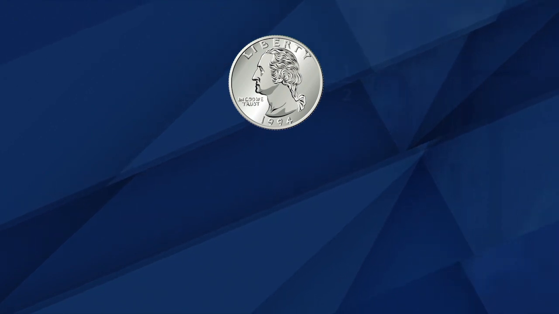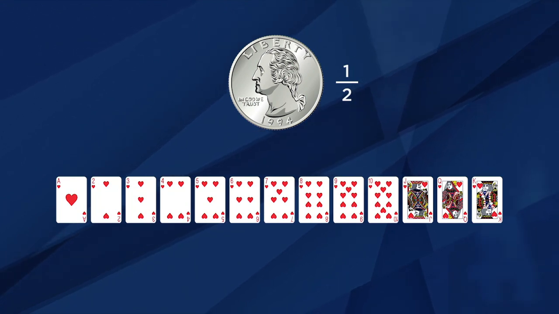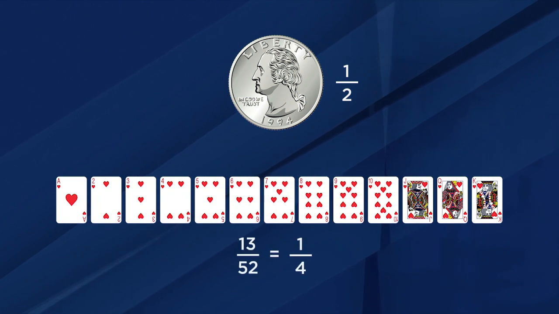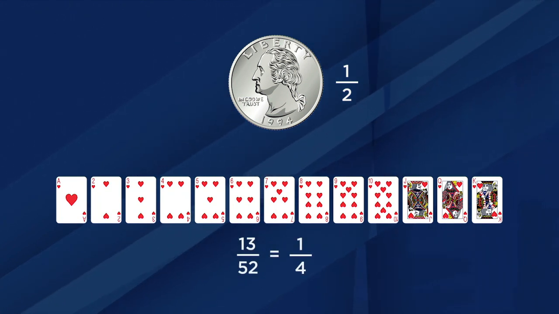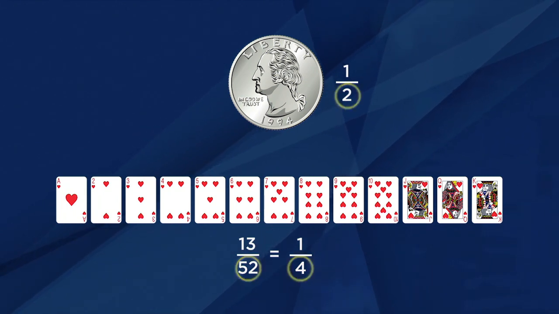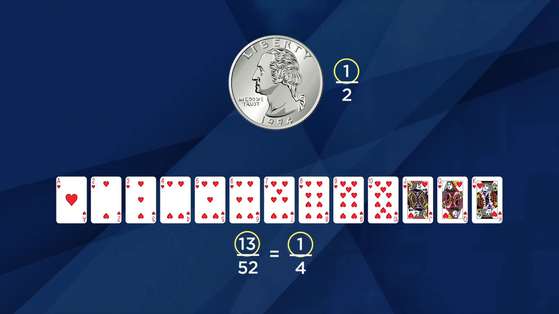When you first see probability, it's really little more than just counting. When you flip a coin, there are two possibilities, and only one of them is heads, so the probability of flipping heads is 1 out of 2. When you pick a card out of a deck, there are 13 hearts out of 52 cards, so the probability of picking a heart is 13 out of 52, which is the same as 1 out of 4. The total number of possibilities goes on the bottom. The number of possibilities that match whatever you're interested in goes on top. Nothing to it.